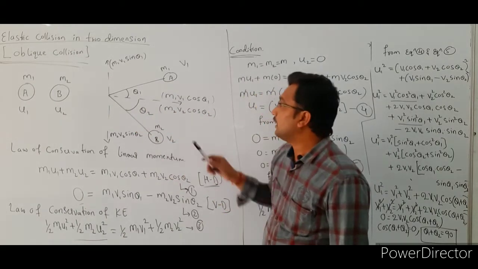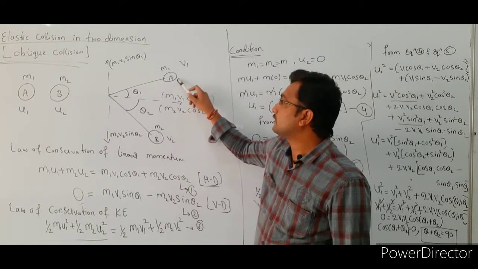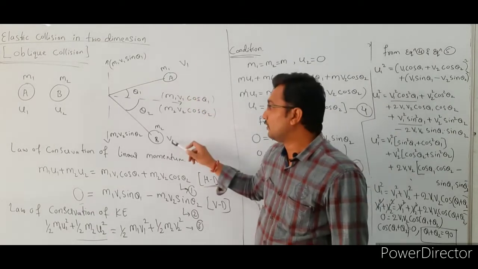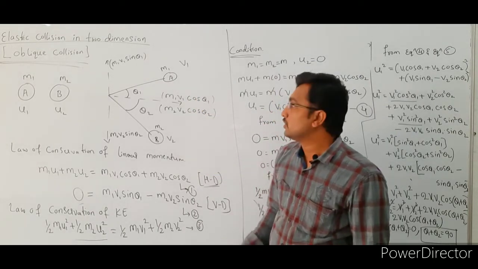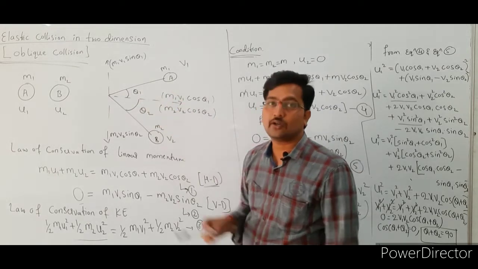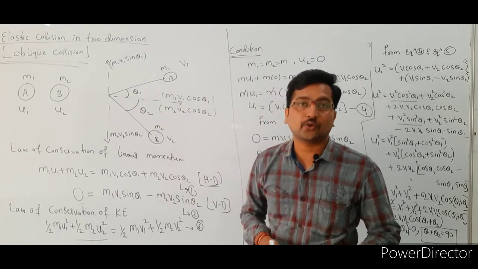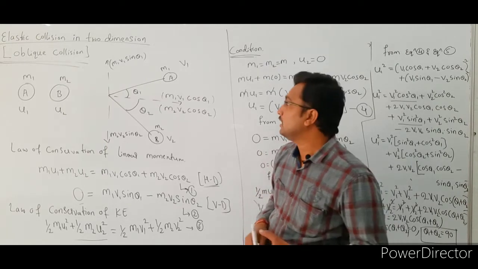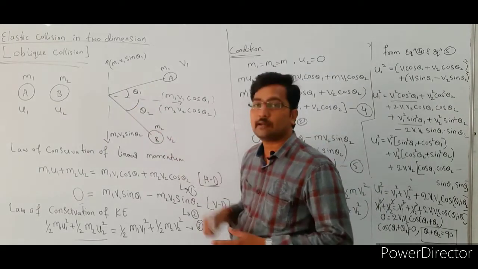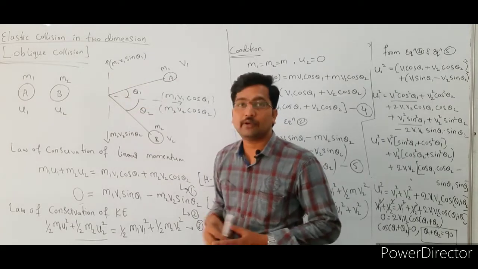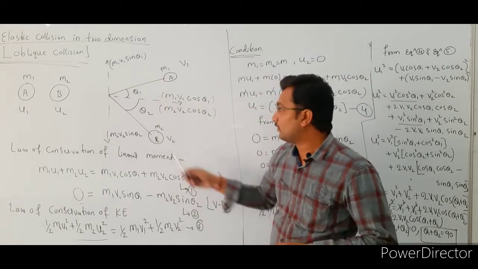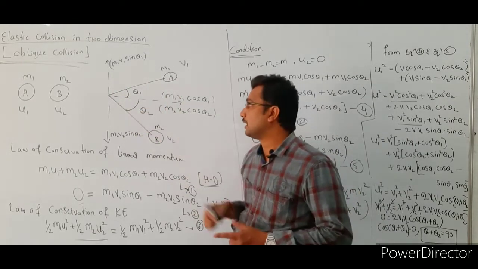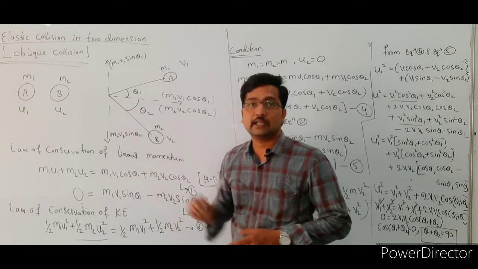After collision, the velocity of the first particle changes to v1 and for the second particle it changes to v2. Momentum is a vector quantity, so it can be resolved into two components, a horizontal component and a vertical component, for each particle.